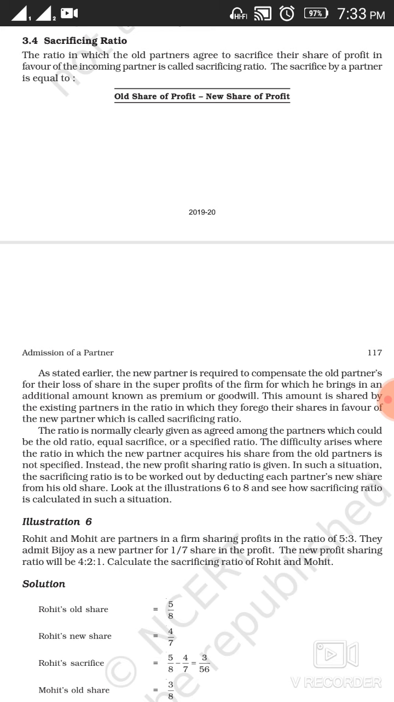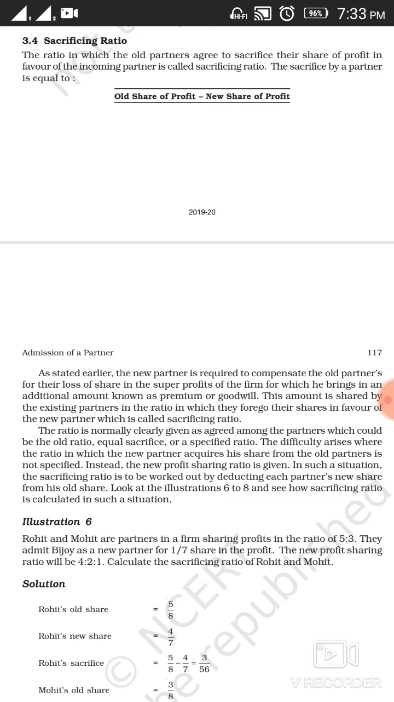The difficulty arises where the ratio in which the new partner acquires a share from the old partners is not specified. Instead, the new profit sharing ratio is given. In such a situation, the sacrificing ratio is worked out by deducting each partner's new share from his old share. So if it is not given in the question how the sacrifice has been made by the old partners in favor of the new partner, and you have been given the old share and the new share of the partners, then you deduct the new share of the partners from the old share to calculate your sacrifice share.